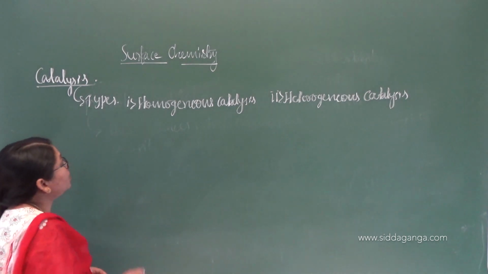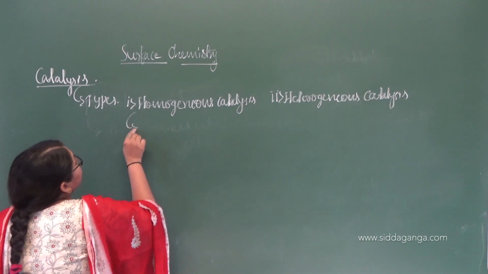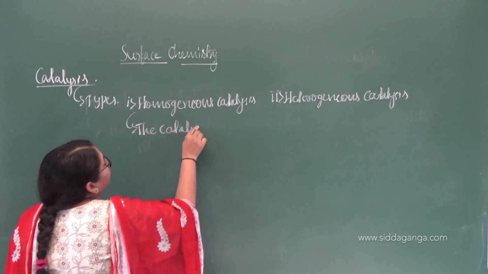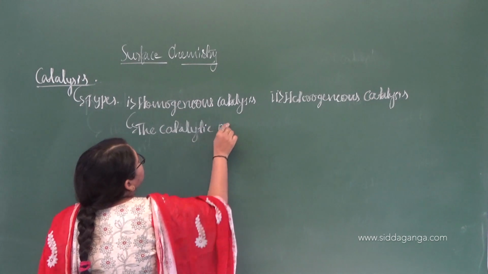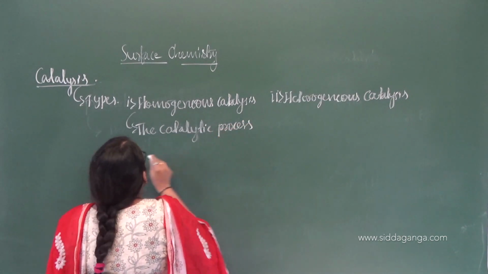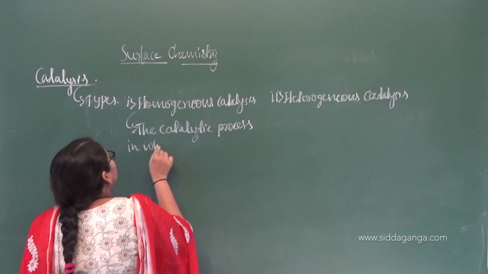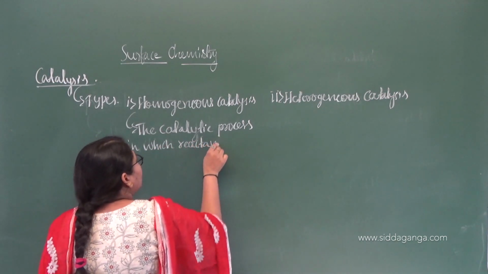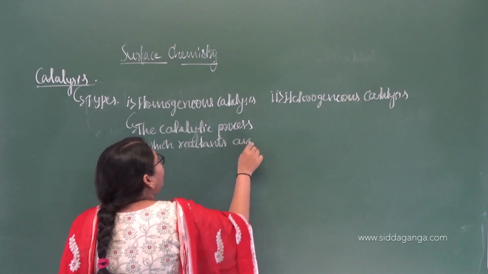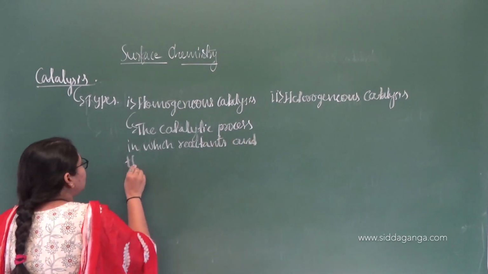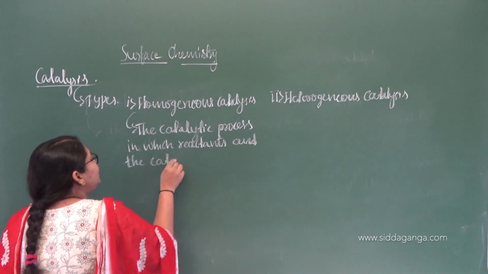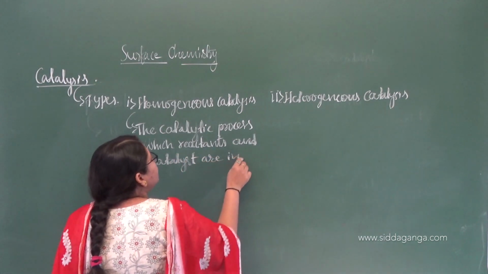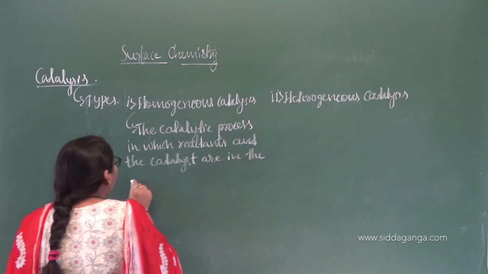If you observe homogeneous catalysis, it is a catalytic process in which the reactants and the catalyst are in the same phase.